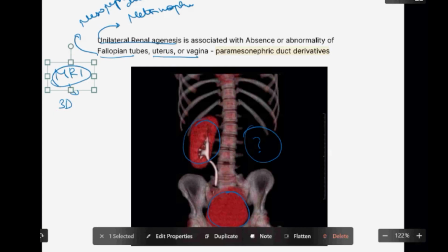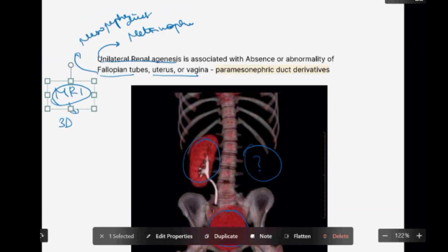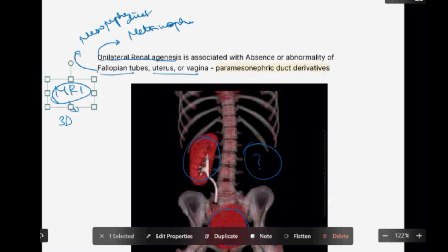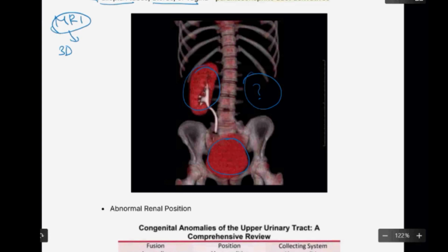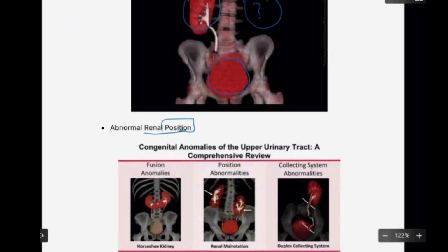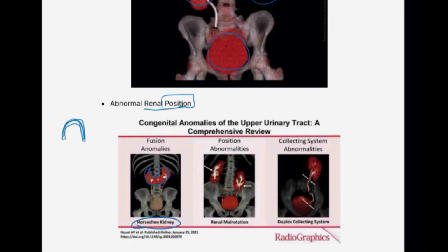Okay, so there can be abnormality in the position. The kidney can be absent, the kidney can be in a different position, or the kidney can have a different collecting system. Here you are going to see something called a horseshoe kidney. Here the kidney is shaped like a horseshoe. You would have seen this in Hollywood movies or in cartoons. They'll put a steel or iron shoe like one bent rod on the hoof of the horse. So this is called a horseshoe. So this is one of the anomalies.